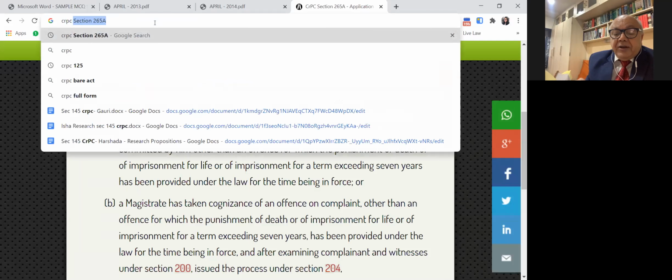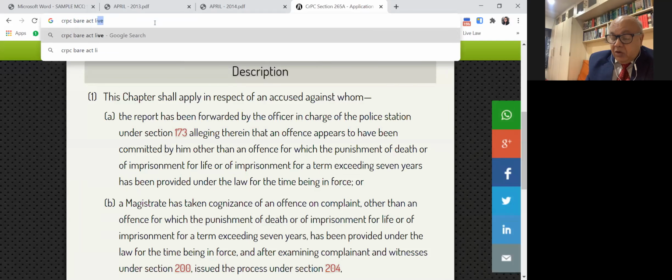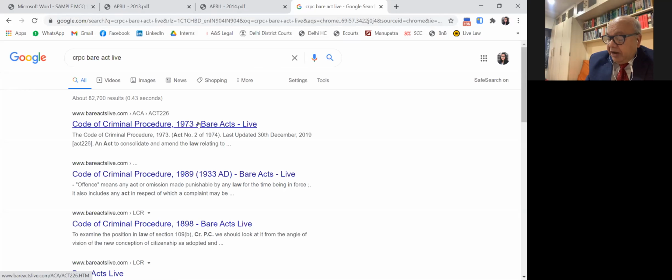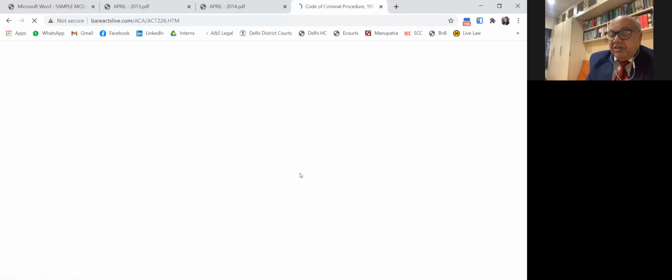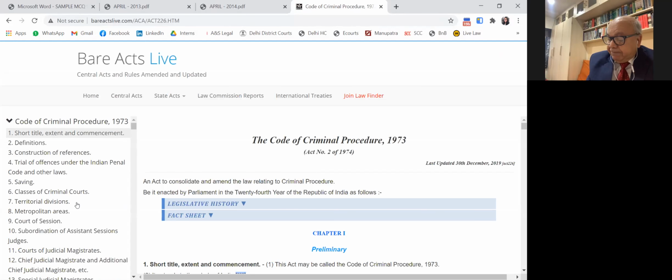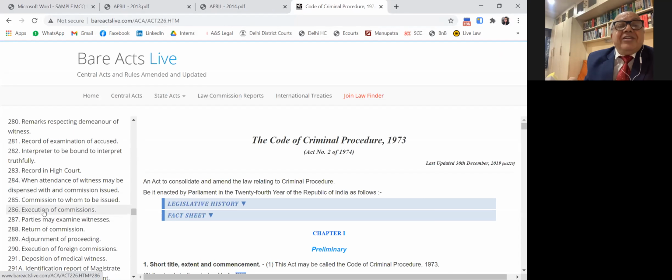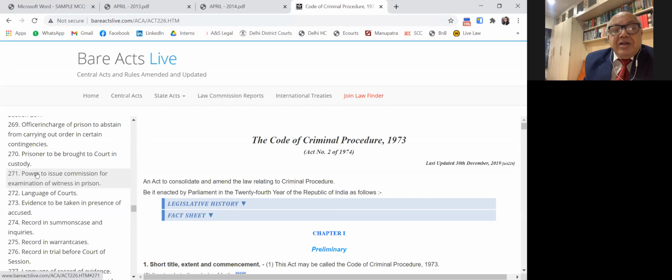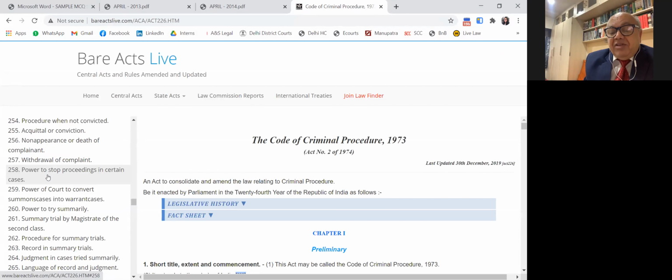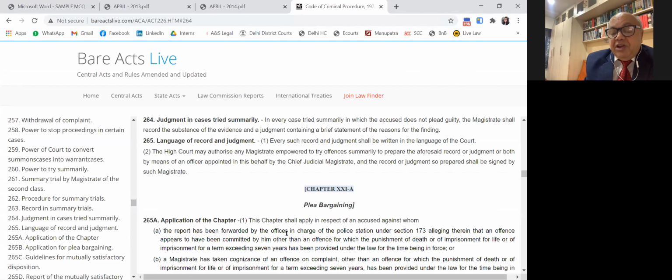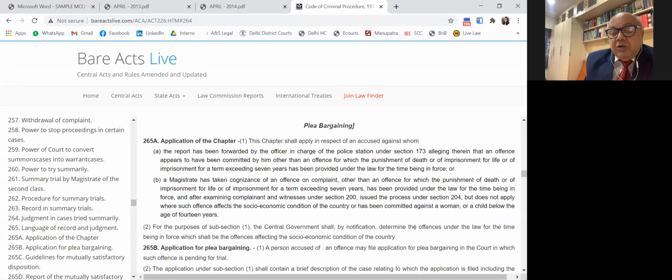Now, please see that at the time when the application is filed, the condition precedent is that the other party, the respondent, should not remain present. The accused person directly makes a voluntary application to the court. Please note that, that is the requirement.